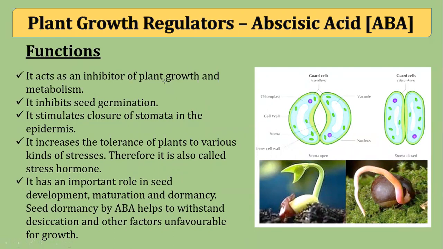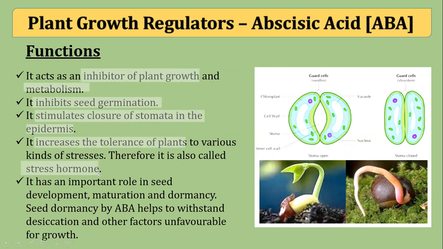It acts as an inhibitor of plant growth and metabolism, inhibits seed germination, stimulates closure of stomata in the epidermis, and increases the tolerance of plants to various kinds of stresses. Therefore, this acid is known as the stress hormone. Another name for abscisic acid is what? Stress hormone. It plays an important role in seed development, maturation, and dormancy.